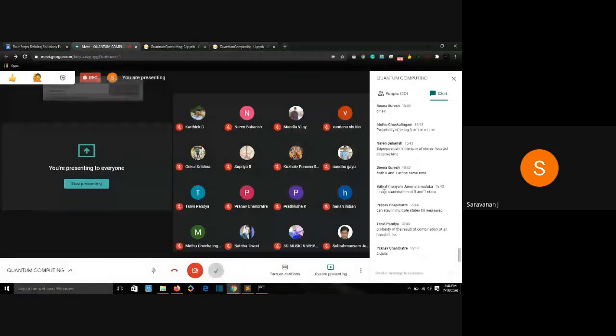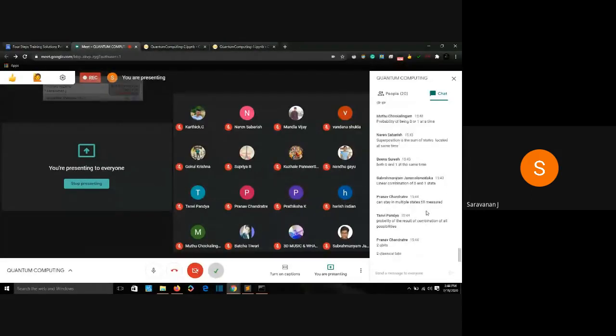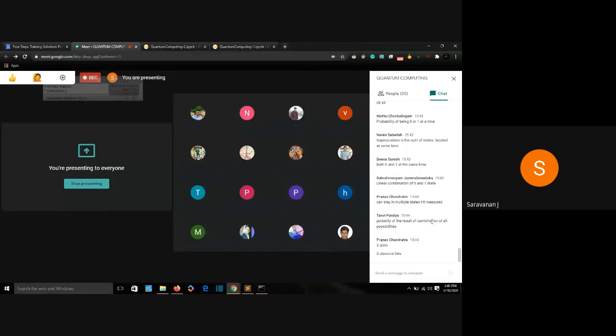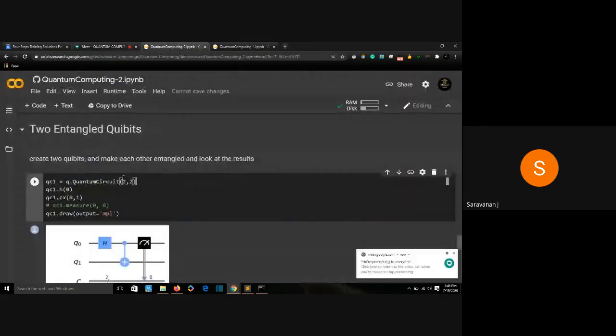I'm having some other answers to say. Can stay in multiple states till measured. Yeah, that's right, Pranav. Probability of the result of combination of all possibilities. Well, I can't say it's actually probability because it's a superposition. It's actually both states. It can't be defined as probability. Okay, two qubits and two classical bits. Pranav answered. That's right. Having two qubits here and two classical bits here.